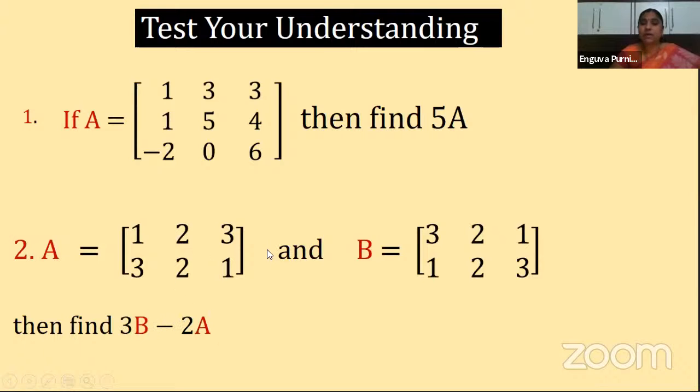That is nothing but 3B, the scalar multiple of B with scalar quantity 3, and 2A we should find. Then subtract these two matrices. Subtraction, just now I said sum of the matrices or subtraction both are the same. Clear, children? So here the difference of the matrices is there. First you should take the 3B matrix, then the 2A matrix should be taken next. Then the corresponding elements of the two matrices should be subtracted.